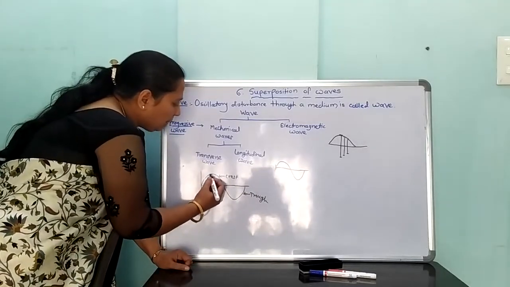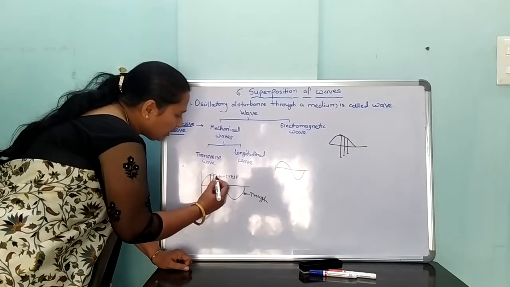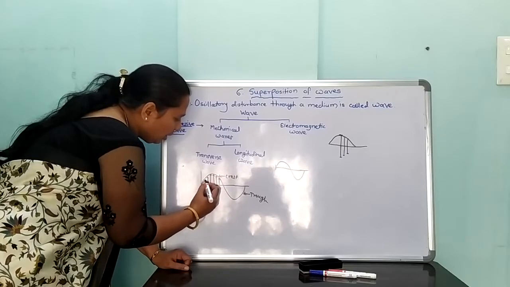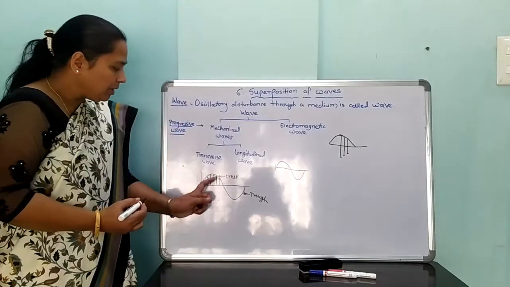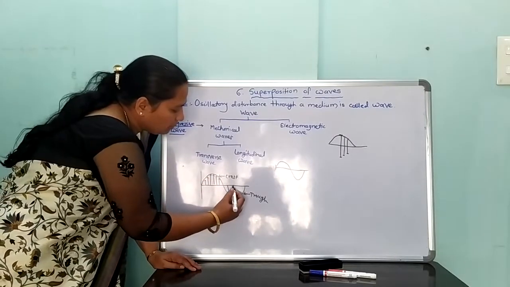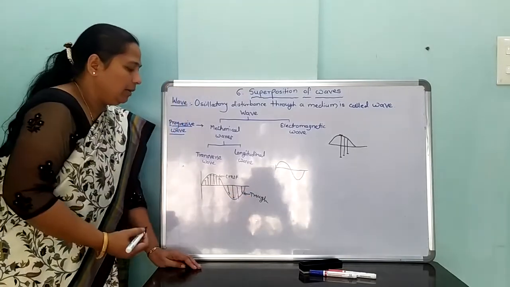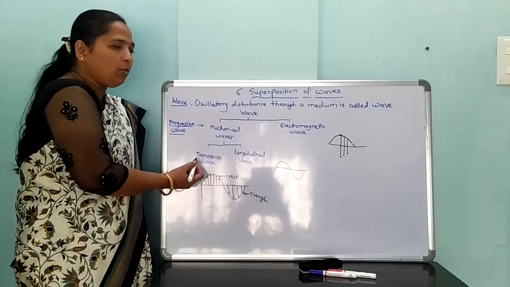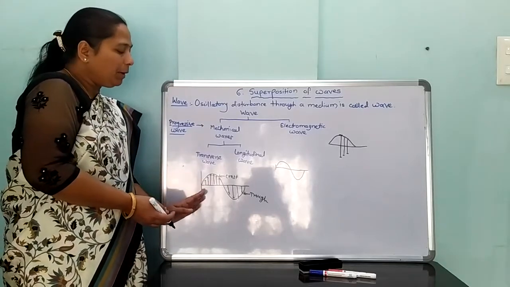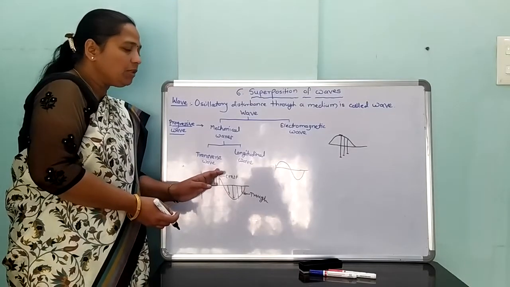The vibration of the particles is perpendicular to the direction of propagation. Particles vibrate in a medium, and their vibrations are perpendicular to the direction of propagation. Therefore, those waves are known as transverse waves. When particles vibrate perpendicular to the direction of propagation of the wave, it is known as a transverse wave.